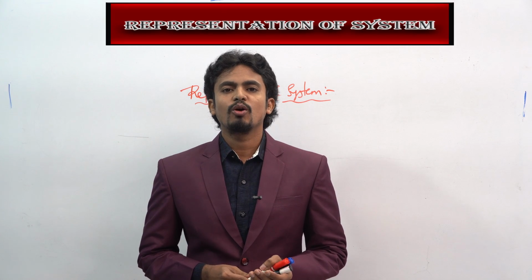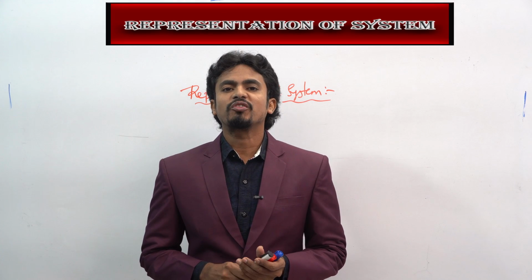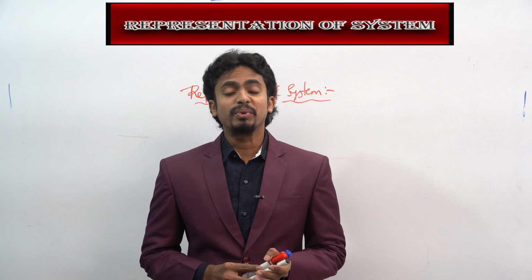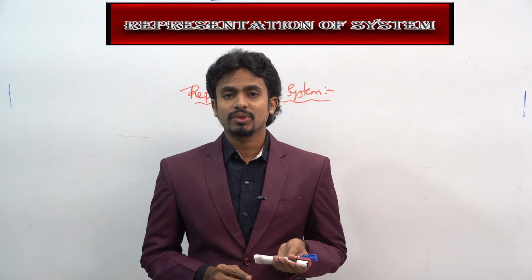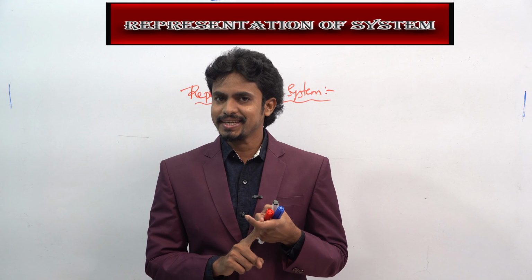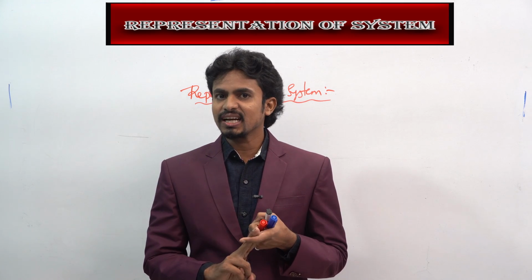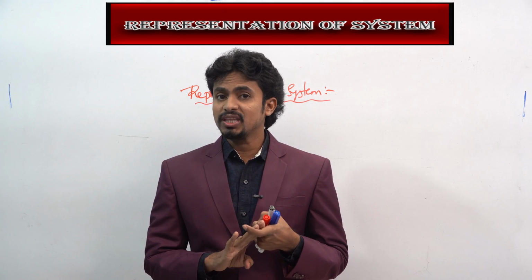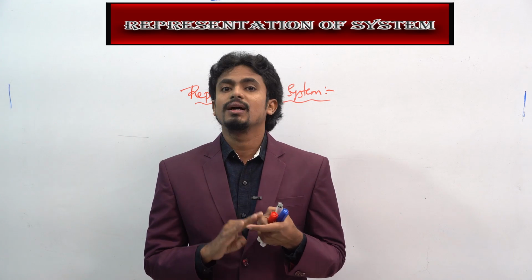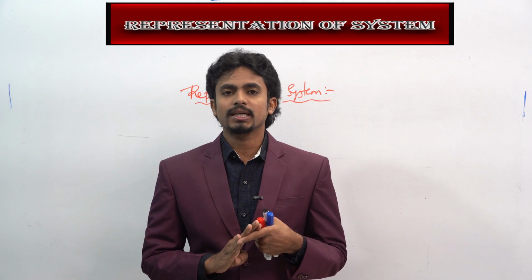Before that, we will see what is meant by a system and what the different interconnections present in a system are. The first is the series or cascade interconnection, next is the parallel interconnection, third is the series-parallel interconnection, and fourth is the feedback interconnection.